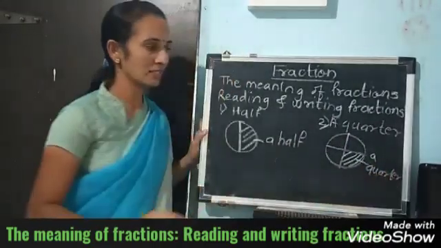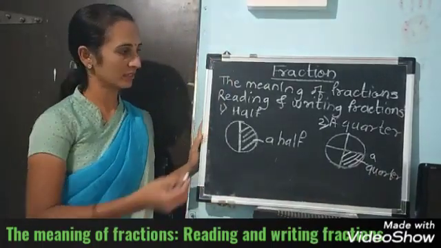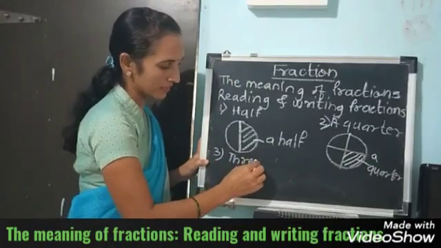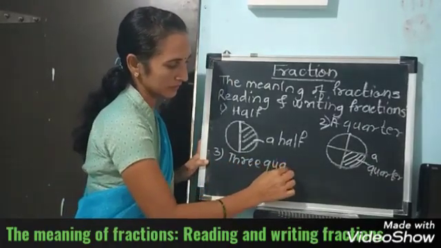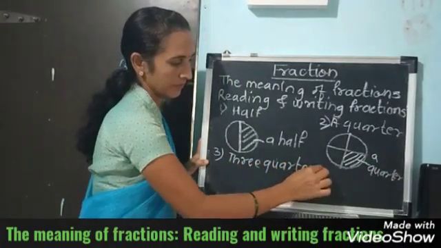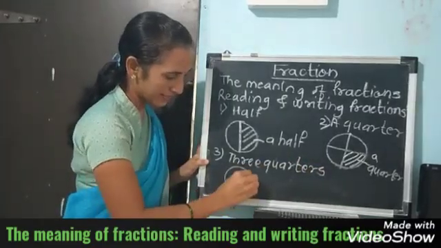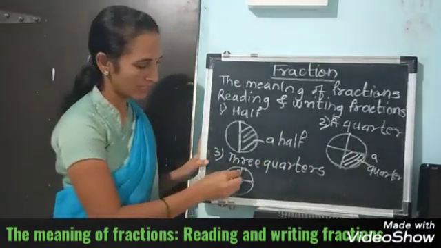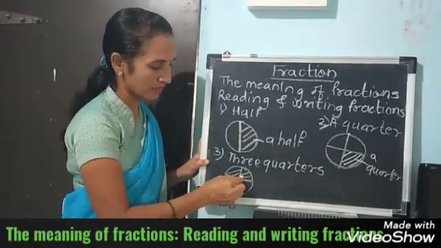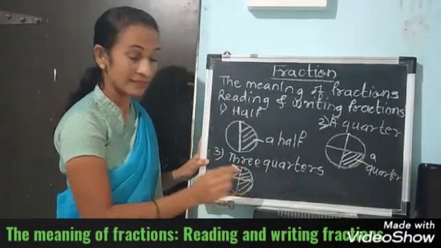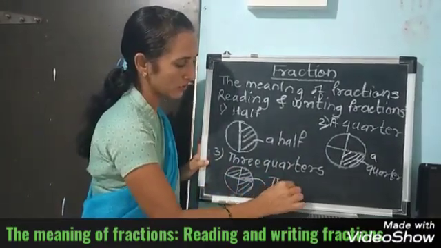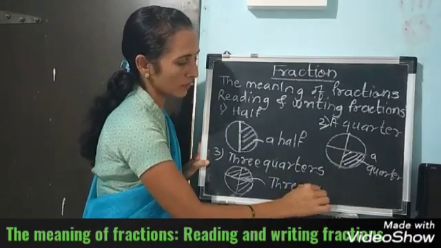Now the third one, here we will learn 3/4. This one figure is cut into 4 equal parts, and out of 4 equal parts, 3 parts are taken. That is called 3/4.